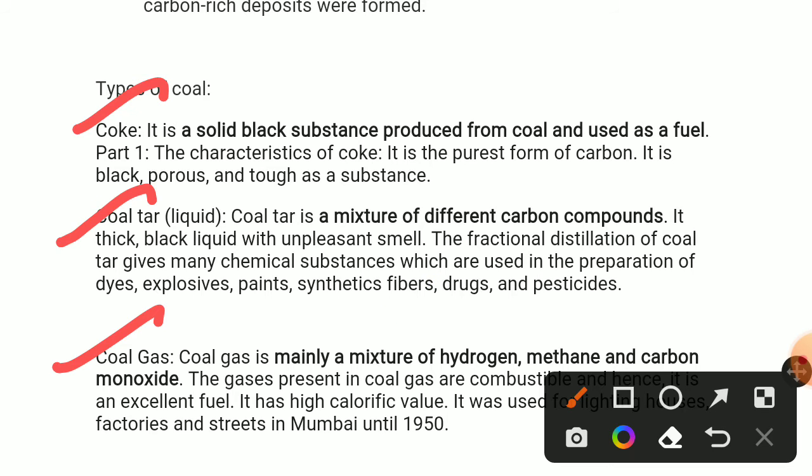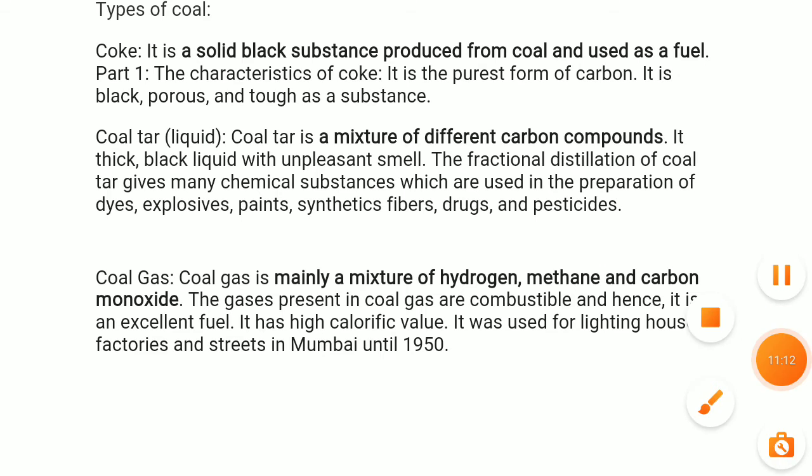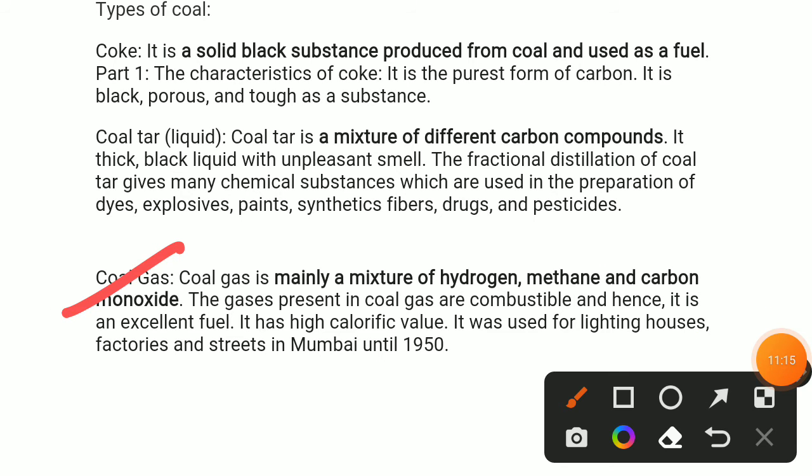Next we'll learn about coal gas. Coal gas is mainly a mixture of hydrogen, methane, and carbon monoxide. The gases present in coal gas are combustible, and hence it is an excellent fuel. It has a high calorific value. It was used for lighting houses, factories, and streets in Mumbai until 1950. Coal gas is the third form of coal.